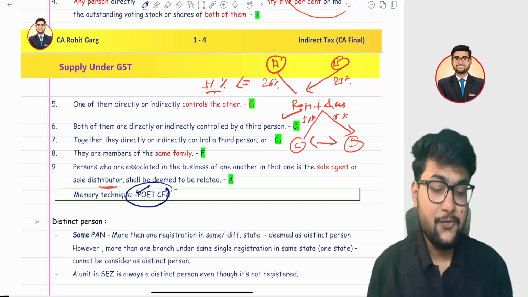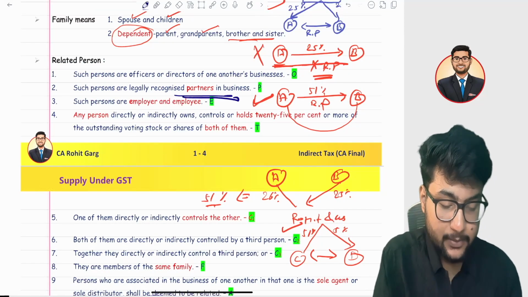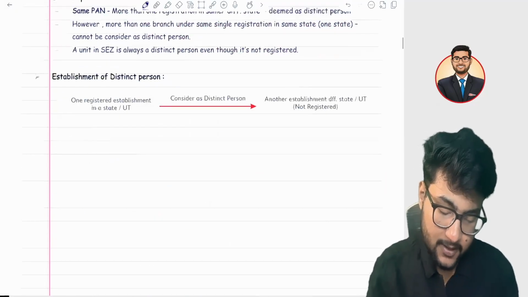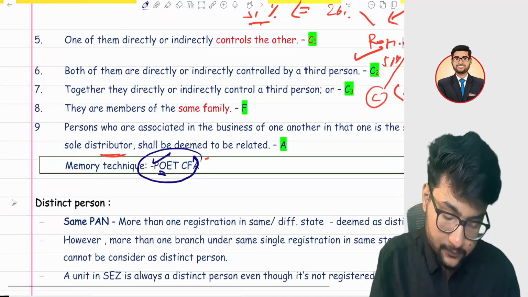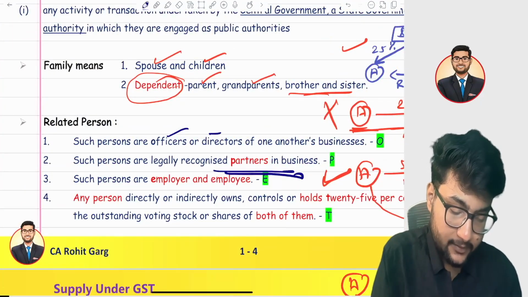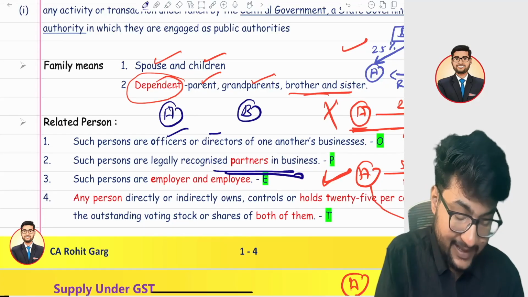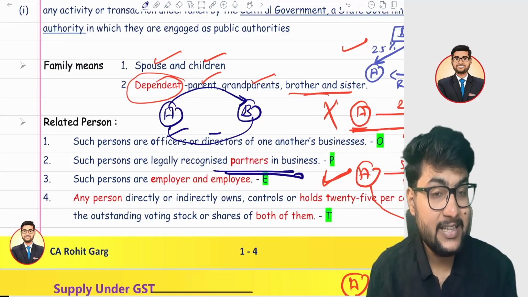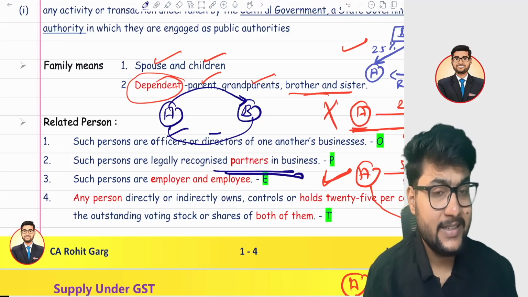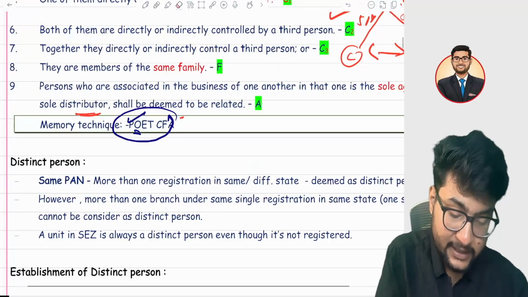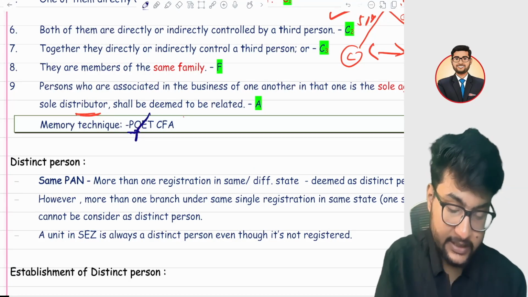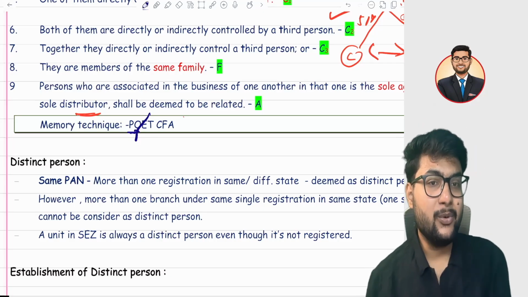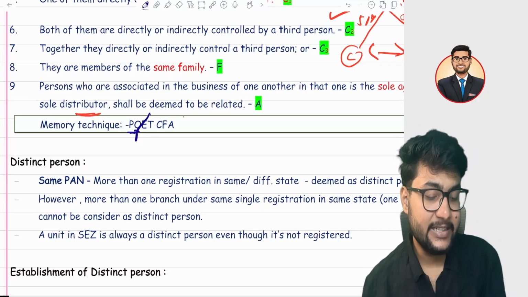P means if you are a legally recognized partner. Suppose A and B are two partners in a firm, then A and B are related. O means if you are officer and director. A and B are two persons. A is a director in the business of B and B is an employee in the business of A. Then in that case also A and B can be said to be related persons. P is clear, O is clear. Then talk about E. E means if you are in an employer and employee relationship, then also it is considered as a related person.